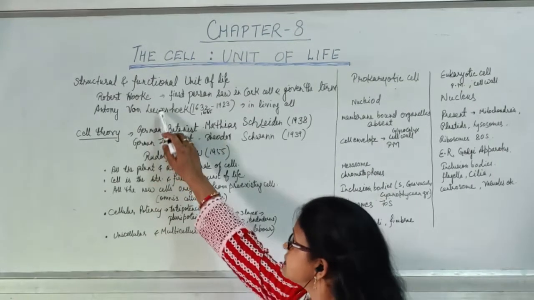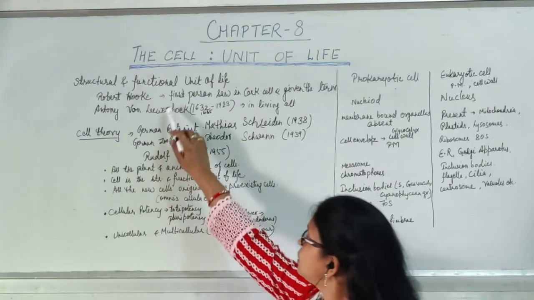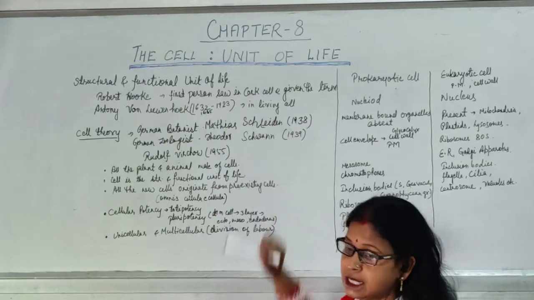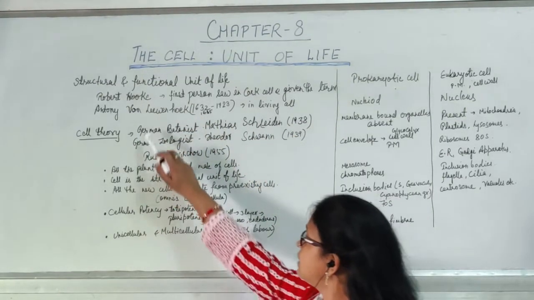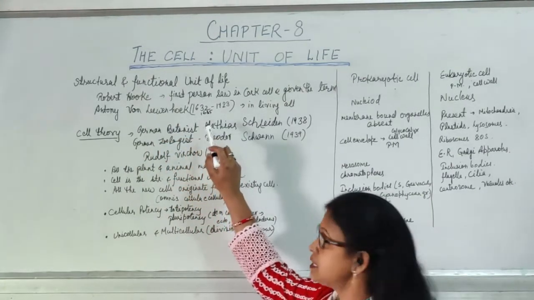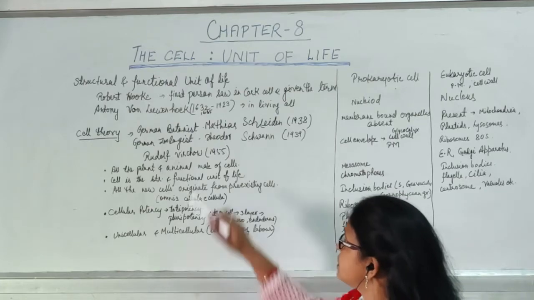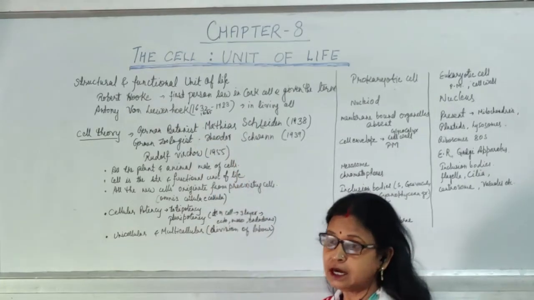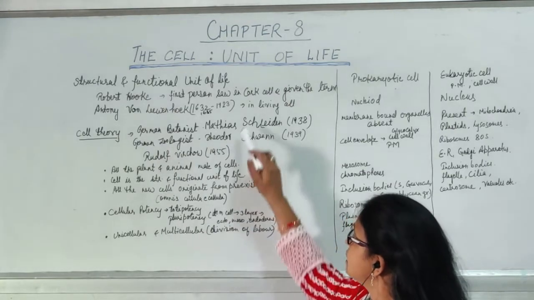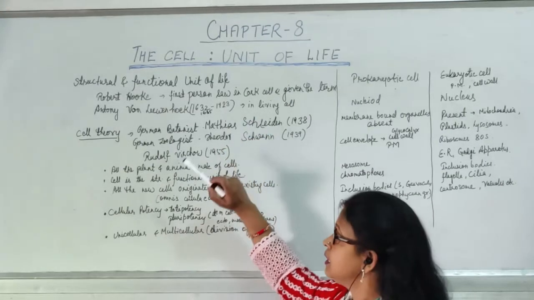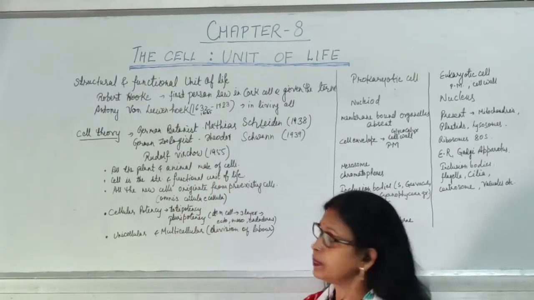Now this cell was first seen by Robert Hooke in cork cell, that is dead cell. But in living cell, Antony van Leeuwenhoek had seen it in 1665, and his work period was about 1632 to 1723. He saw the cell first time in living cell. The term cell was given by Robert Hooke.